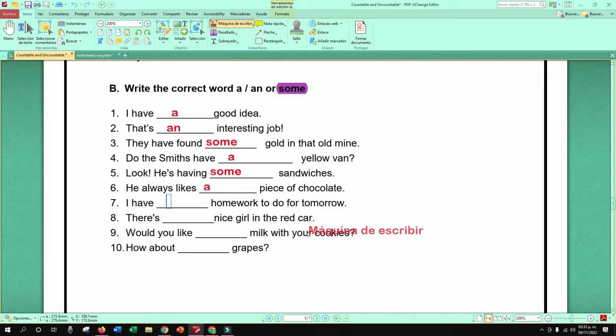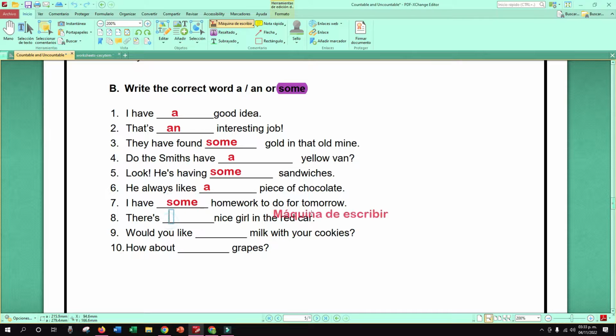You can use a homework, some homework. Which could be the answer here? In that case, however, that is uncountable, if you remember that, right? So in this case, you can say some homework. So I have some homework to do for tomorrow, okay?